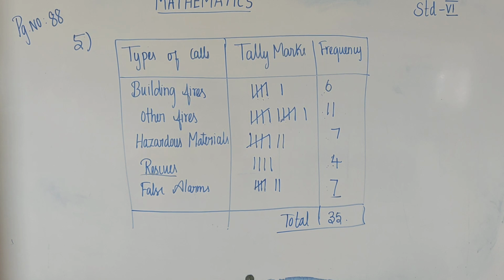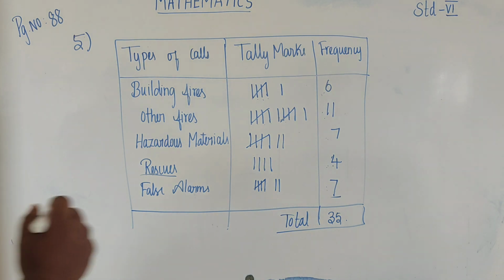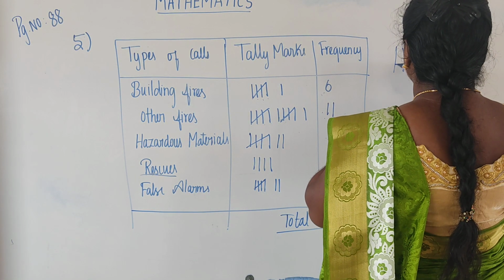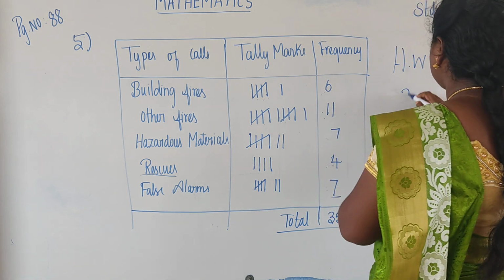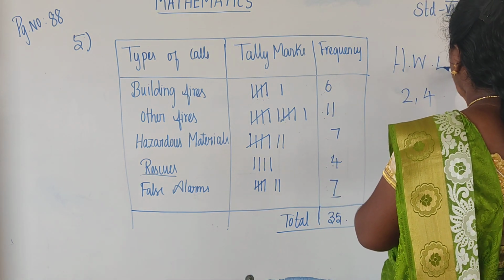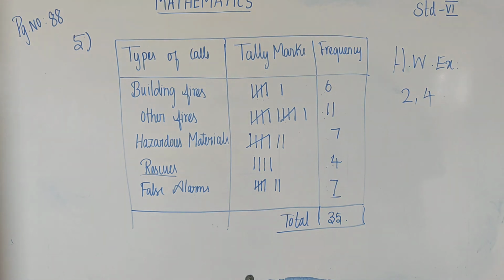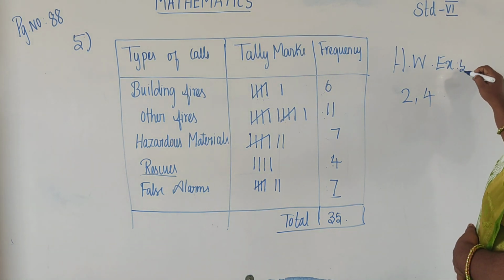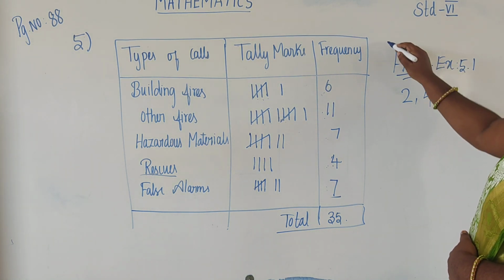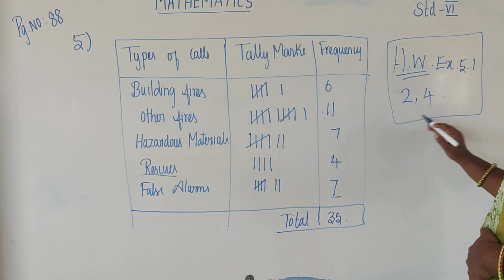Okay, student, can you understand? Okay. Homework: second and fourth problems, Exercise 5.1. Problem numbers 2 and 4 are homework.